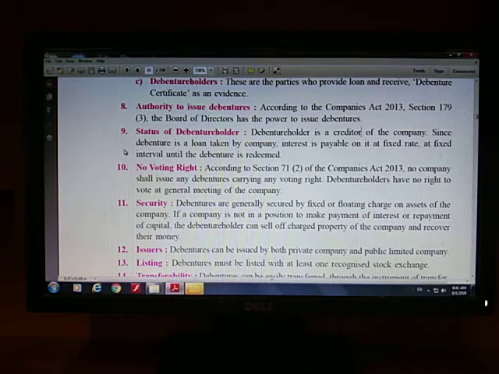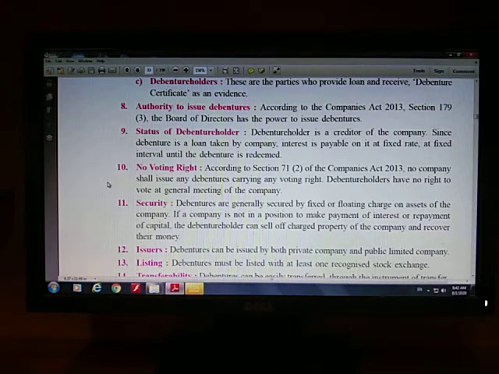Point number 10 is no voting right. As I have said in the 9th point that the debenture holders are creditors, so they don't have voting right regarding the management of the joint stock company. They cannot vote in the general meeting. If you have studied 11th standard very well, you know that the general meeting is meeting of shareholders. Here debenture holders don't have any role to play, right? So they don't have any voting rights.